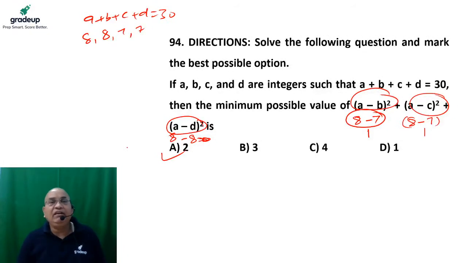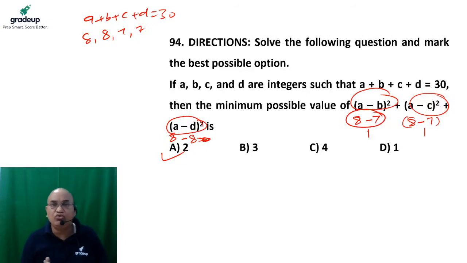Okay, and it will happen then and only then when any two of them are 8 each, and any two of them are 7 each. Okay, because we have to put the minimum value. So a would be either 7 or 8, you can put according to your choice. Then you have to put b, c and d either 7 or 8.